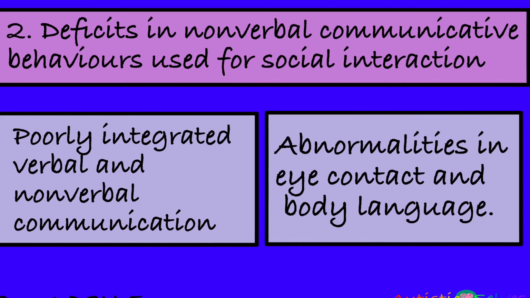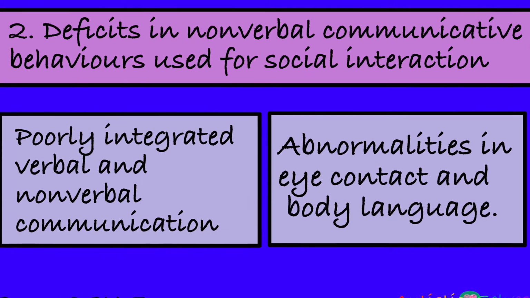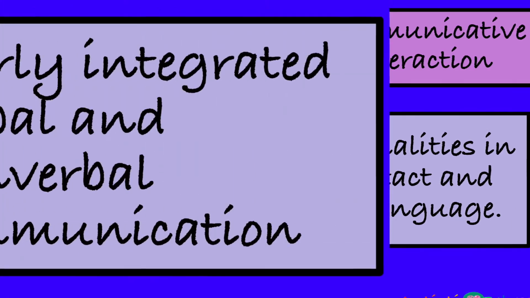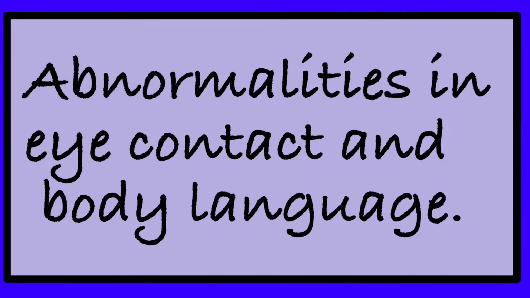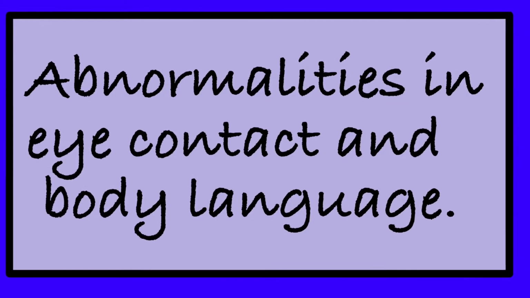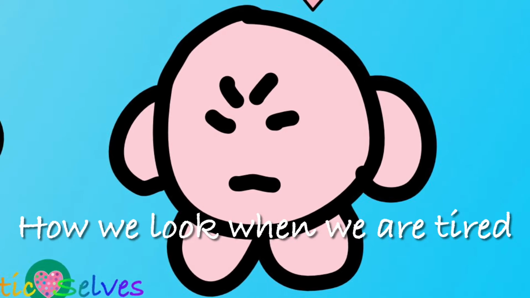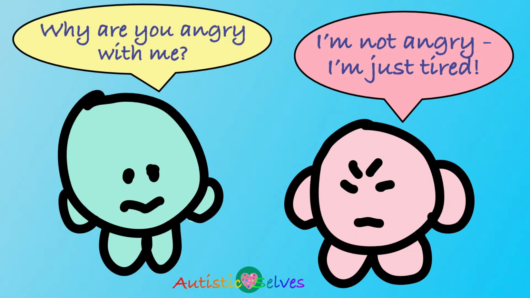The DSM-5-TR lists the following examples of deficits in non-verbal communicative behaviours used for social interaction. Poorly integrated verbal and non-verbal communication. Abnormalities in eye contact and body language. Our assessment report states that our gestures and facial expressions are not always integrated with our spoken language. We have learned how to make expressions, rather than this coming naturally to us, and often people misunderstand and misinterpret us.